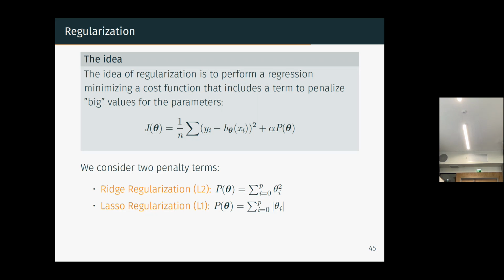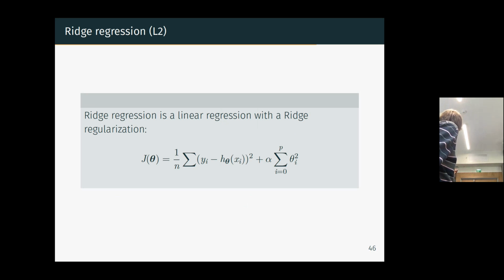So if alpha is strong, you will give a lot of importance to the regularization. If alpha is small, and the minimum value for alpha is 0, it means that you don't penalize the high values of theta. You can also do both. You can have two penalization terms, one square, one lasso, and it's called elastic net. When you do ridge regression, which is a function in scikit-learn, the Python library, it means that you do a linear regression and you add a ridge regularization term, so a square regularization term.